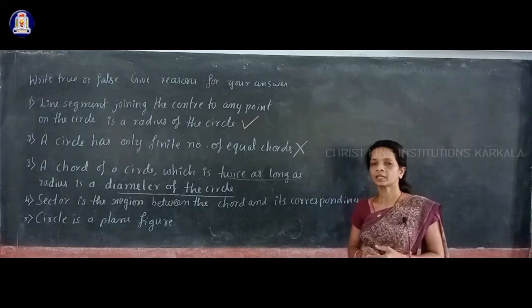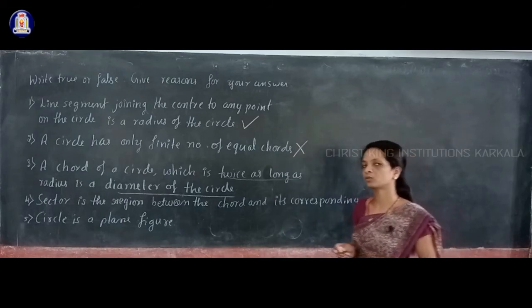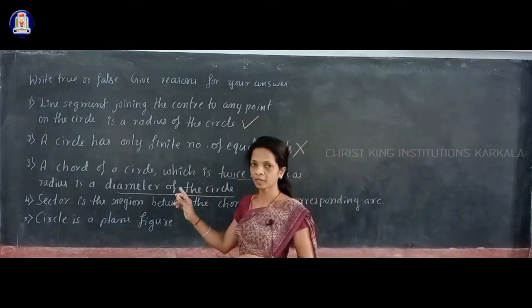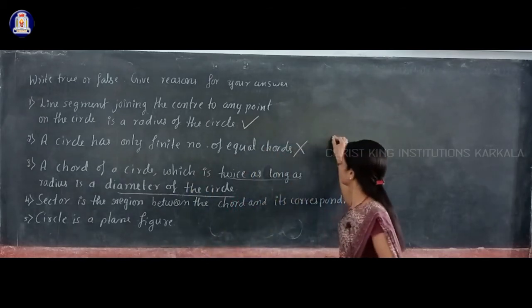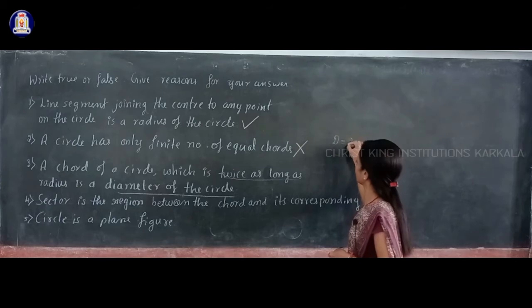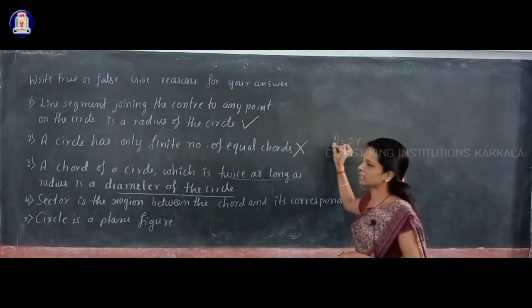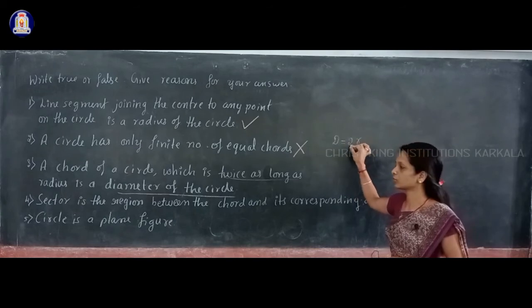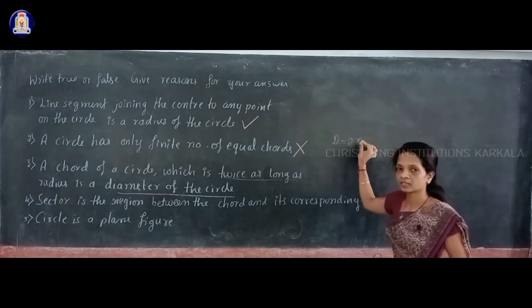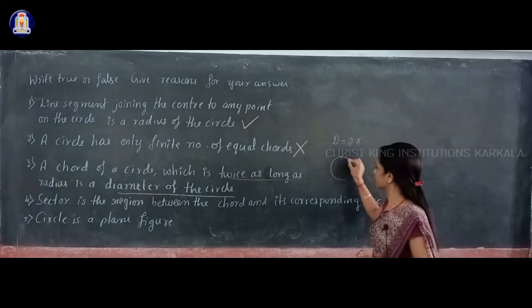Diameter means the longest chord, passing through the center of the circle, and it is 2 times the radius. Twice means 2 times, twice as long as a radius.